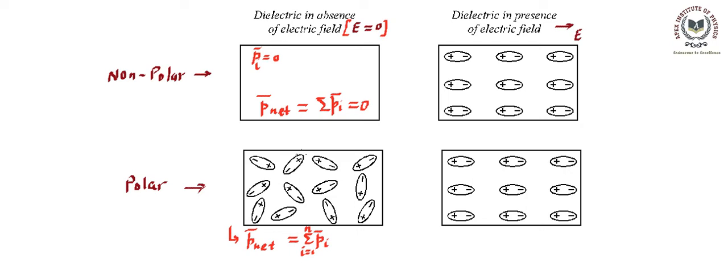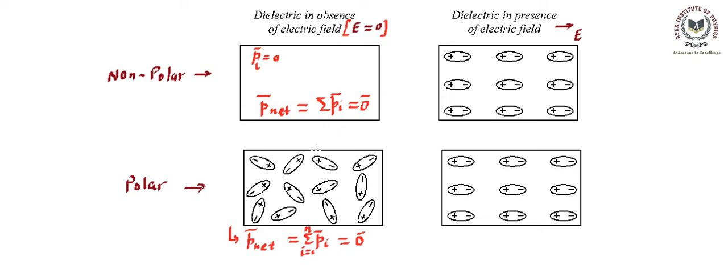Now since they are randomly distributed, you can see the direction of this, then the direction of this, so this distribution is totally random. Whenever there is a random distribution of a large number of vectors, the sum is always zero. That's another important point. Whenever a large number of vectors are randomly oriented, their vector sum is going to be zero. So you'll find that in the absence of an electric field, the dipole moment for non-polar molecules as well as polar molecules comes out to be zero.